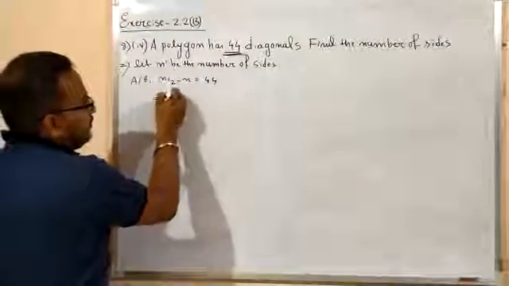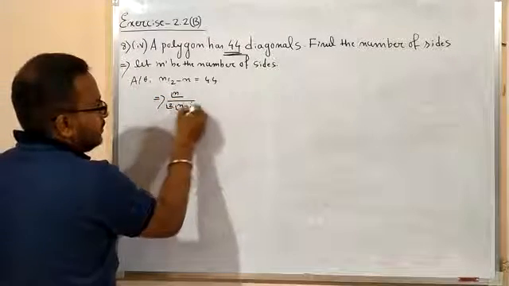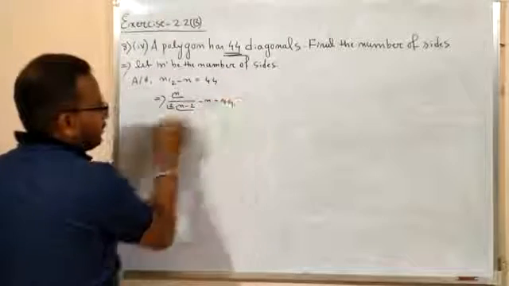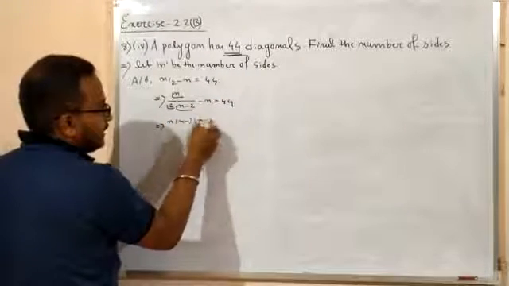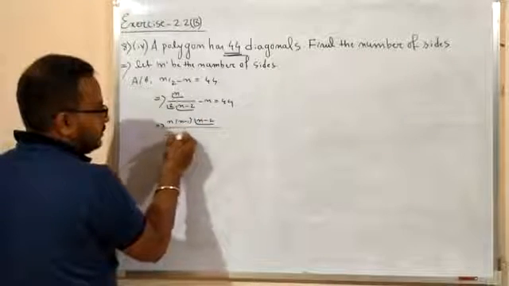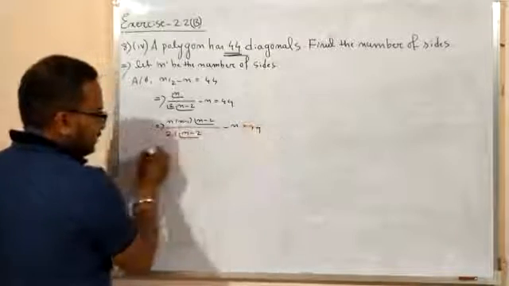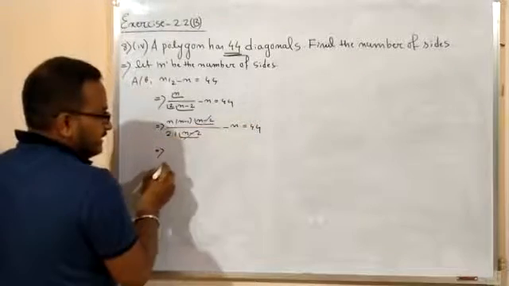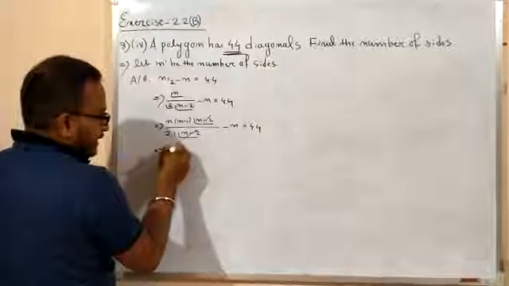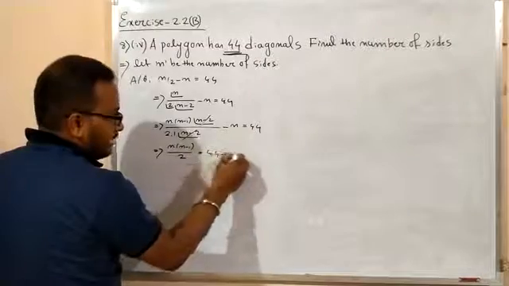Now just calculate. This factorial n by factorial 2 into factorial n minus 2, minus n equals 44. Now it is n into n minus 1 into factorial n minus 2, over 2 into 1 factorial n minus 2, minus n equals 44. Now this cancels, and it will be n into n minus 1 by 2 equals 44 plus n, right.